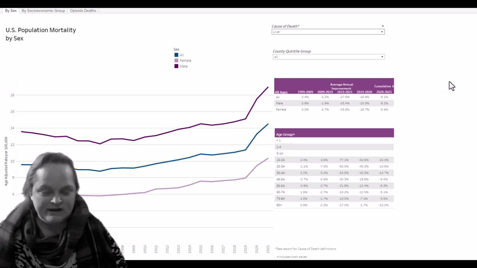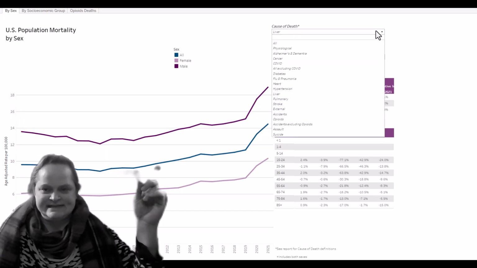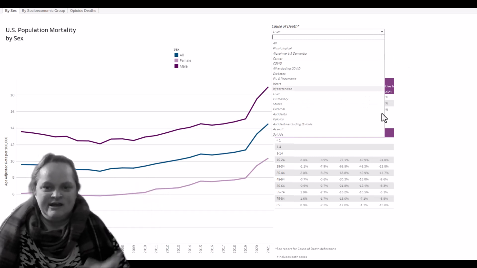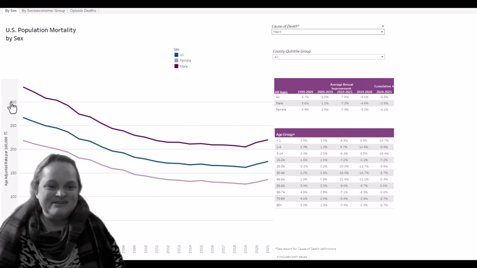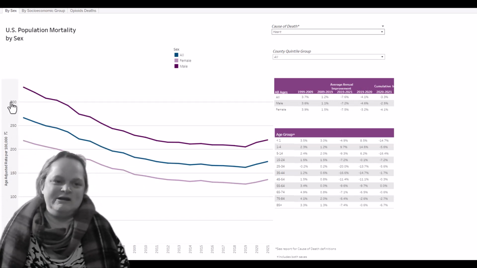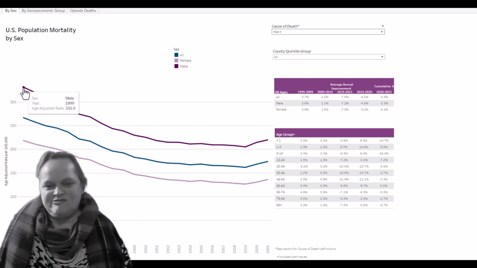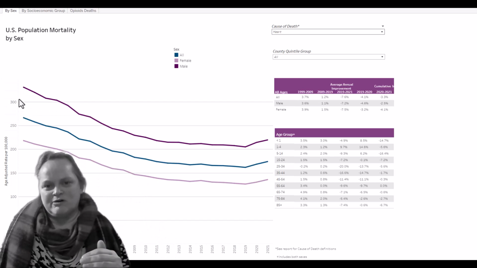This is per 100,000 people per year. So that's 18. This is liver. If you look at heart, so heart is the number one cause of death, you'll see that the max number that we're seeing here is 300. And of course, this one starts at 331. So it adjusts. This is how Tableau works.